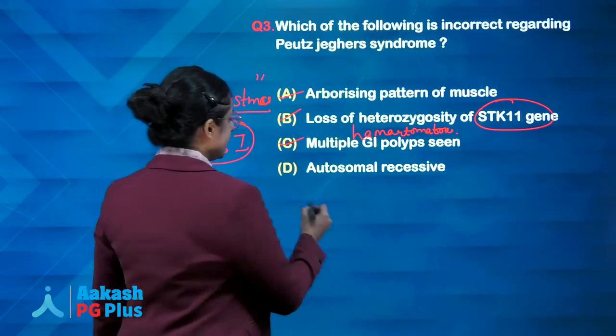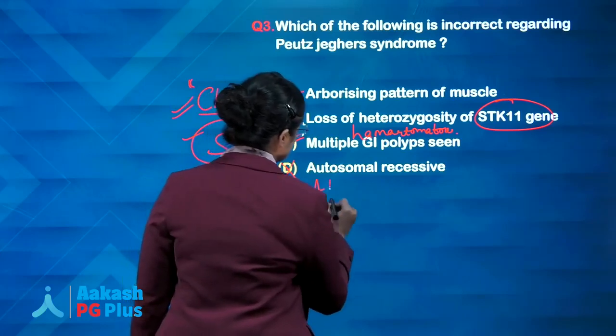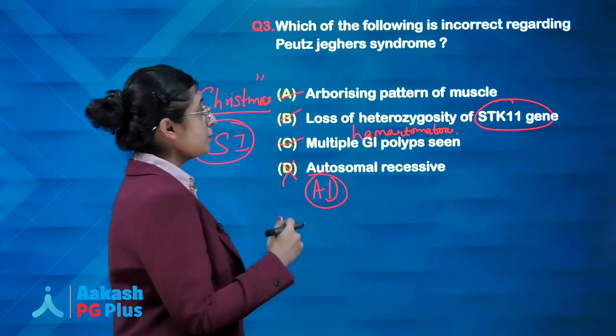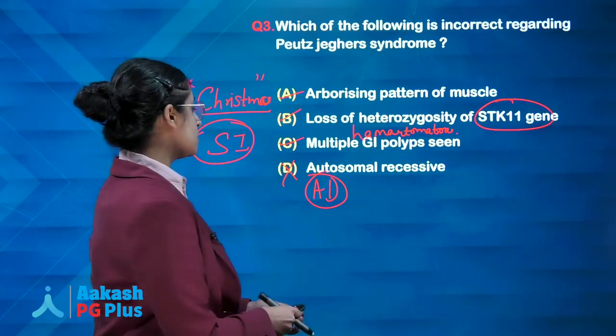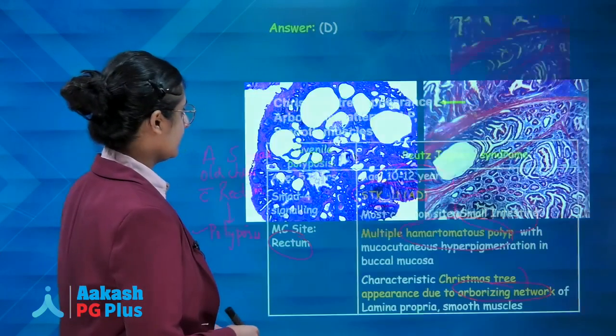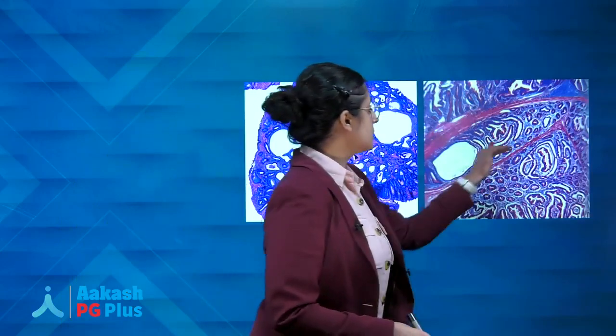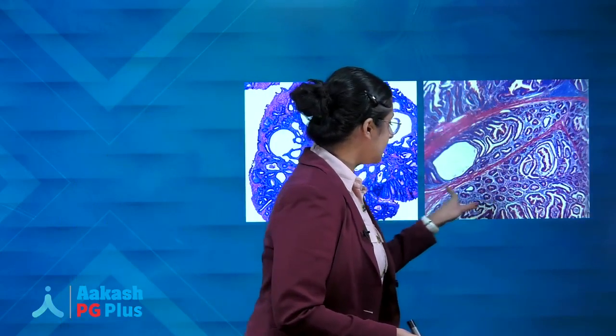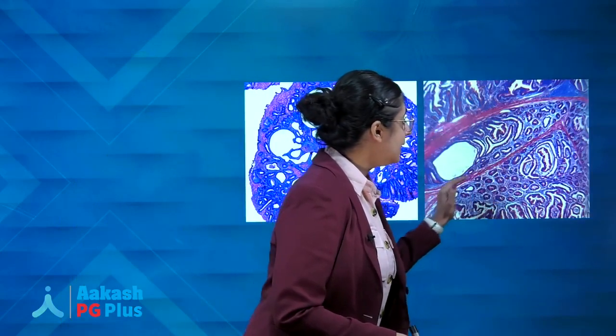So is it autosomal recessive? No, it is autosomal dominant. So the question states which of the following is incorrect. It is not autosomal recessive, it is autosomal dominant. Clear? Now looking at the image again, Christmas tree appearance due to arborizing network of smooth muscles and lamina propria, which gives a Christmas tree appearance.